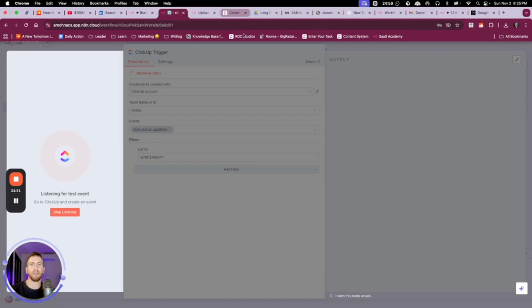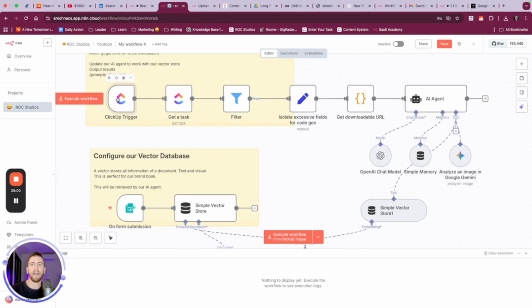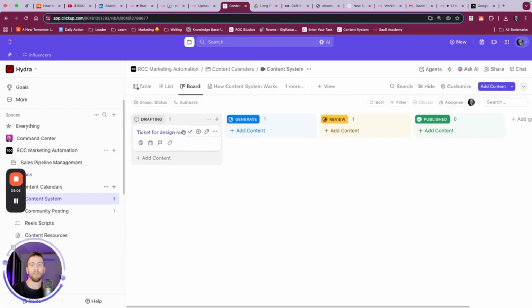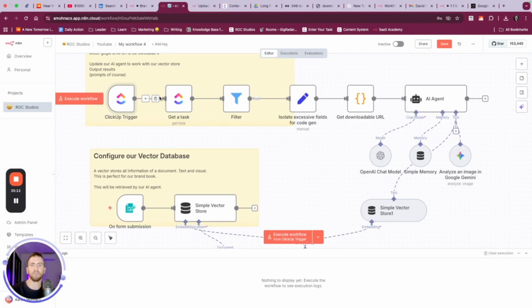And you notice that runs just fine. So what we can do now is connect to this, and we're going to execute the entire workflow. Now, we may run into some bumps here, but that's all part of the testing process. Let's move it over to review. I love this icon showing that it's running.